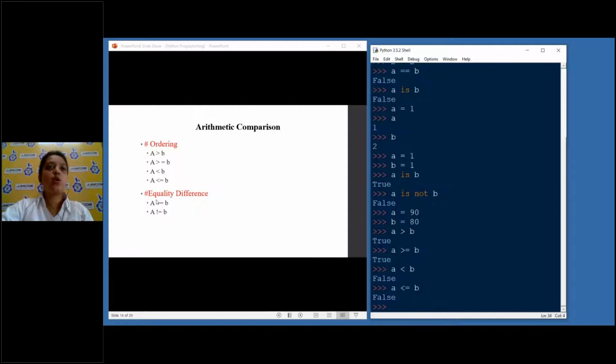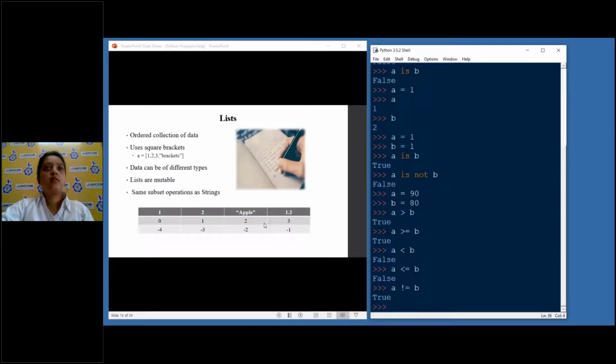Next we have, okay, this we already did, equal to. A is double equal to B and A is not equal to B. The way you read it, A is not equal to B. This is what exactly this line means. A is not B, so A is not equal to B. Yes, A is obviously not equal to B, so I'll get true because A is 90 and B is 80. That is why I got true here. But in this case, it was false because A was equal to B. Okay. Now we have something called list.